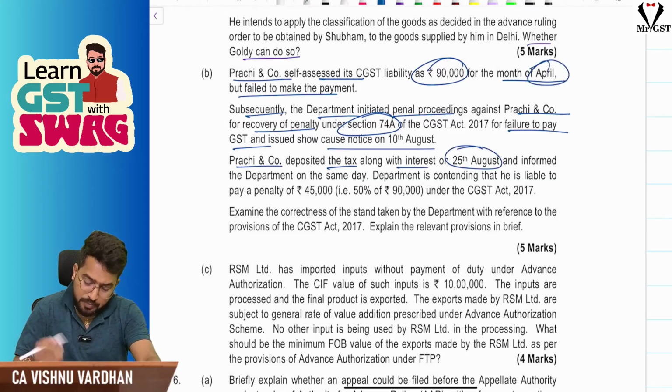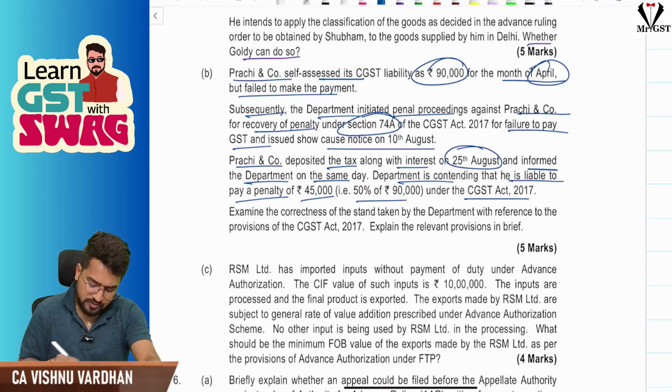This is for the month of April. Okay. And informed the department on the same day. The department is contending that he is liable to pay a penalty of 45,000, that is 50% of 90,000 under the CGST Act 2017. Examine the correctness of the view taken by the department.